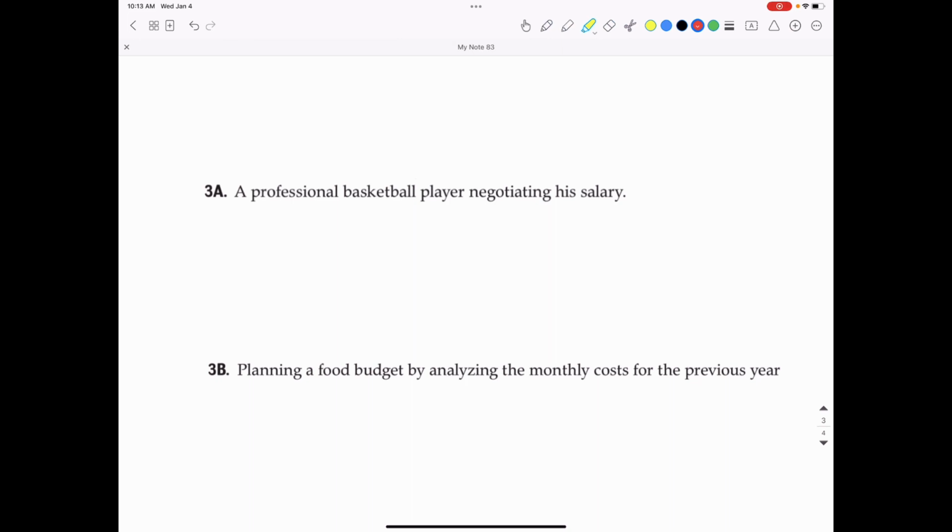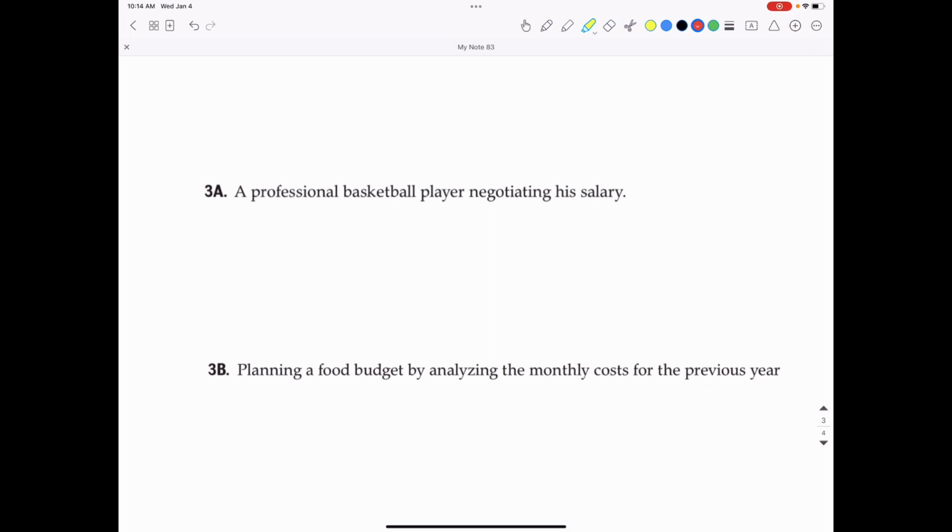Now, if it was the case of the bosses or the general manager or the team owner, he's probably going to use the mode because most players are going to make the league minimum. So he's going to use the mode saying that, well, most players make this amount, so you probably should make this amount too. And that's probably going to be a very low number.